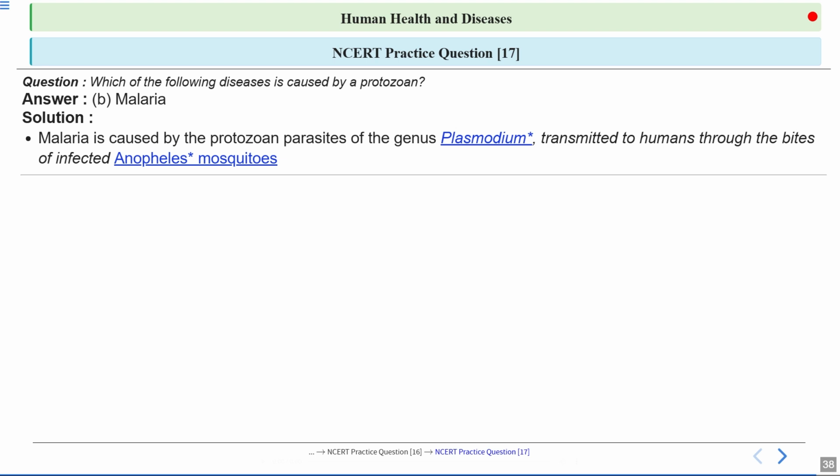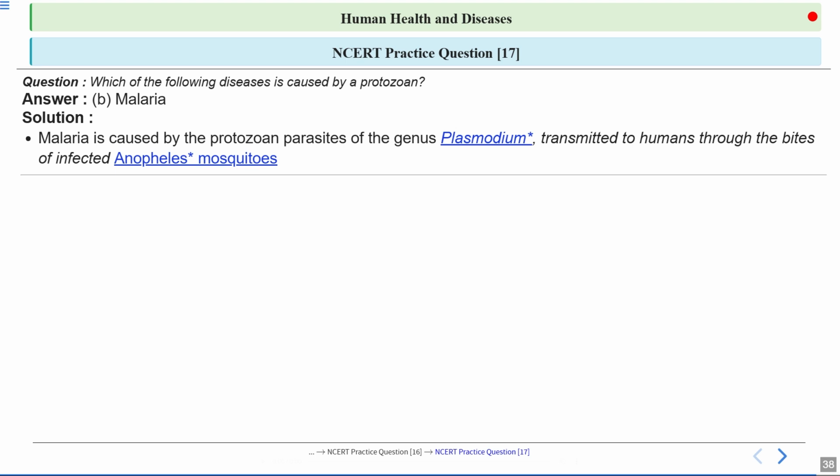Now here you can see this interaction is not parasitic, because this mosquito bites the person, sucks the blood, and this interaction is for a very small duration. Basically, this female Anopheles mosquito is using the proteins in the blood for the development of the eggs. And this interaction is not parasitic, because it is not fully dependent on the host. It is just for a very small duration. That's why it is not called a parasitic interaction.